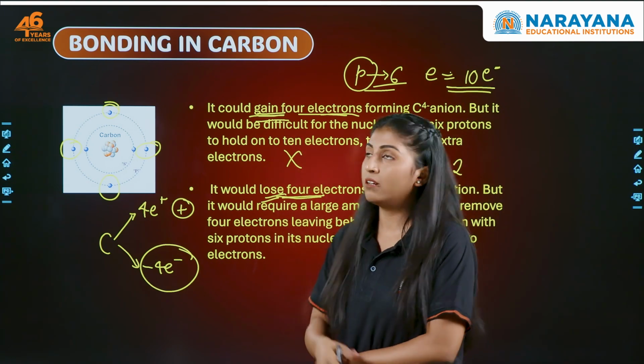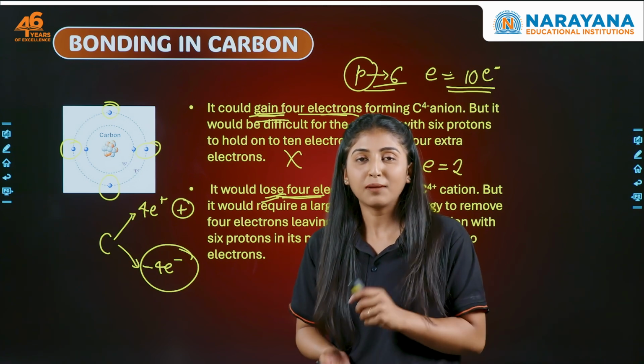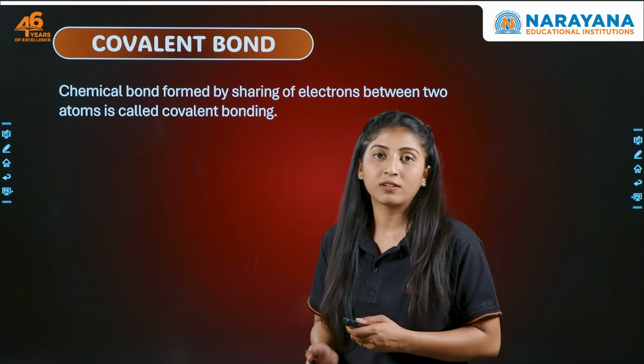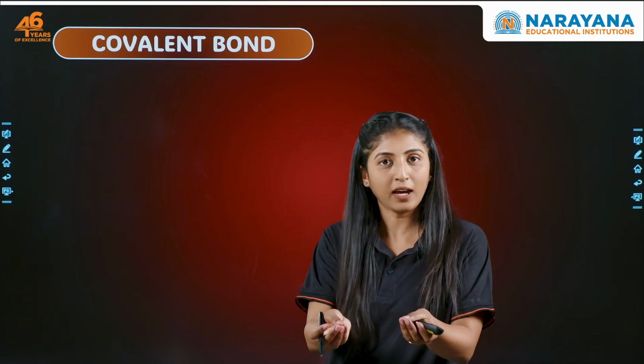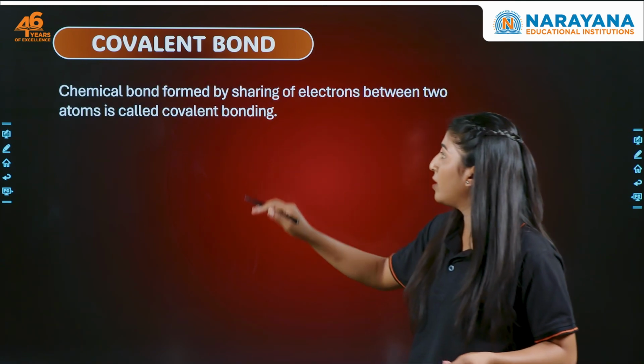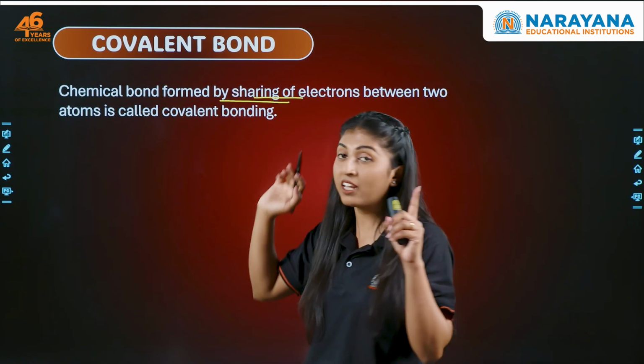तो भाई करे क्या? कार्बन बॉन्ड कैसे बनाएगा? तो कार्बन के पास में एक स्पेशल तरीका है जिसको हम बोलते हैं कोवेलेंट बॉन्ड. एक दो, एक लो नहीं, हम लोग दोनों दे रहे हैं अपना, तुम लोग दोनों भी दो अपना, and then we'll share. Ionic bond is all about giving and taking, but covalent bond is all about sharing, right? So what is covalent bond? It's a chemical bond formed by the sharing of the electrons.